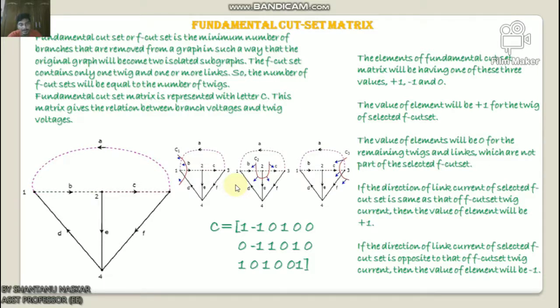So the fundamental cut set matrix of the above considered tree will be C equals, look here, 1 minus 1 0 1 0 0, 0 minus 1 1 0 1 0, and 1 0 minus 1 0 0 1. So the rows and columns of the above matrix represent the twigs and branches of the given directed graph. The order of this fundamental cut set matrix is 3 by 6, and the number of fundamental cut set matrices of a directed graph will be equal to the number of trees of that directed graph, because every tree will have one fundamental cut set matrix.